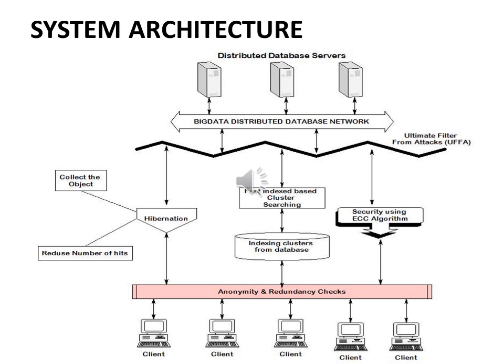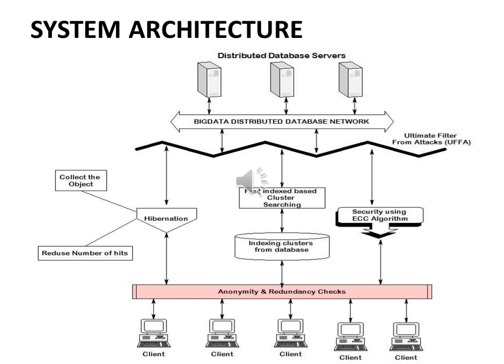This is the overall system architecture. First, the client requests data, and it goes through the indexing clusters from the database and fast index-based cluster searching. Then the search mechanism goes to the main database, the big data distributed database network. After the requested data is found, it is passed through the UFFA layer.